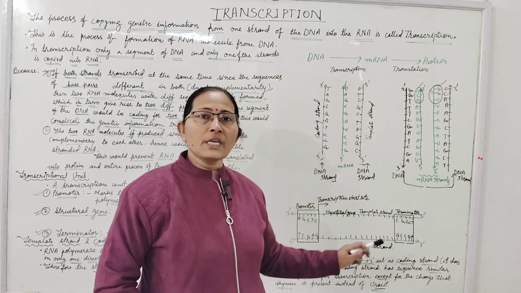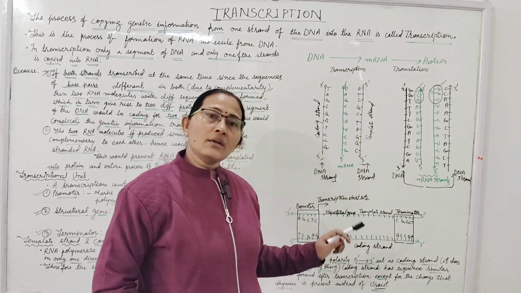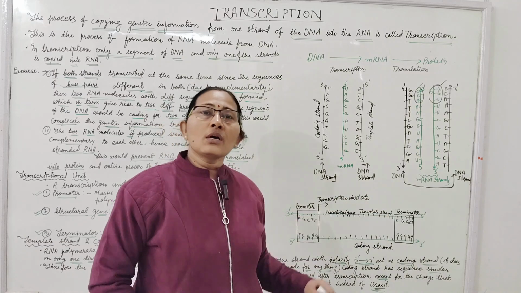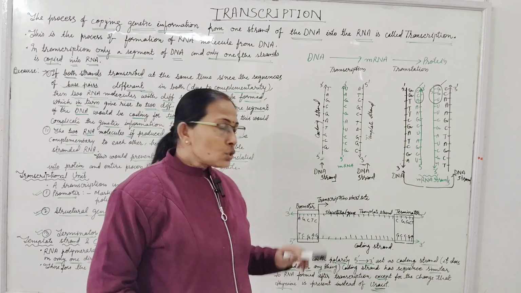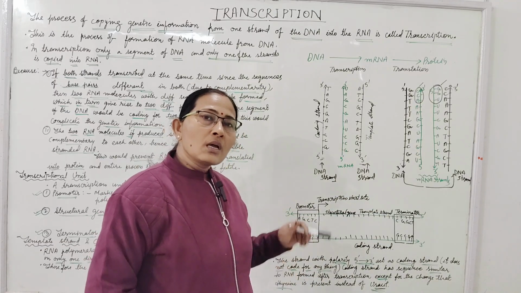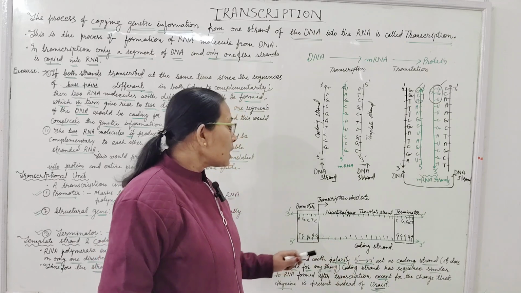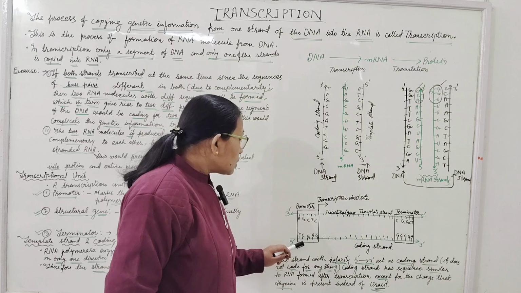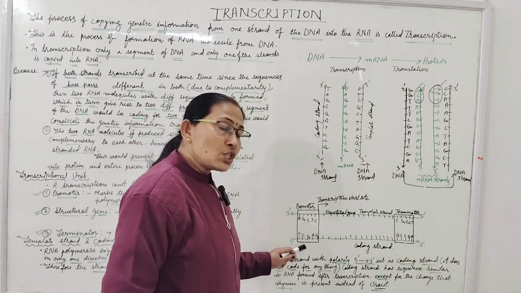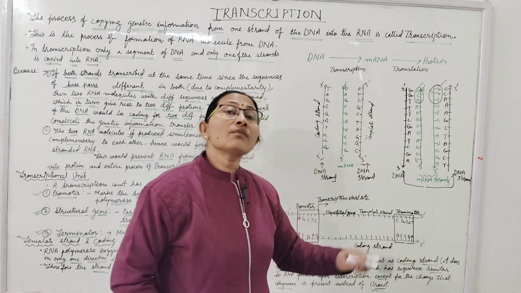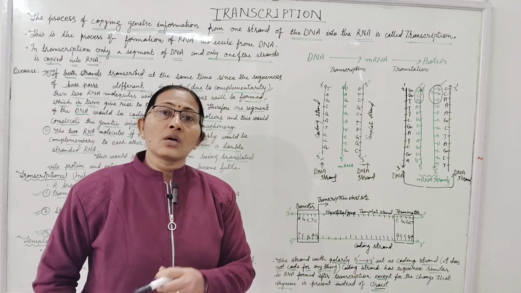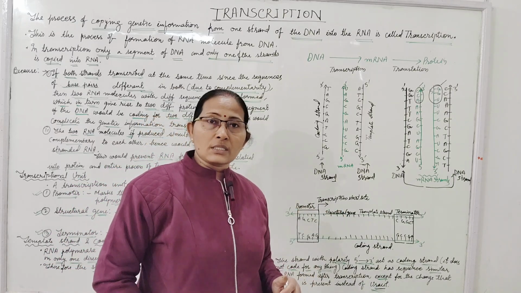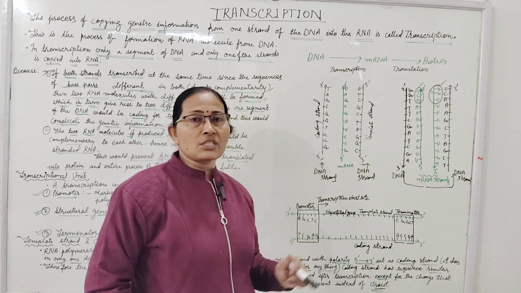The sequence of base pairs of the terminator will be at the 3' end of the coding strand, and it will be called downstream. So the direction of transcription, if we talk about the coding strand, is from upstream to downstream.